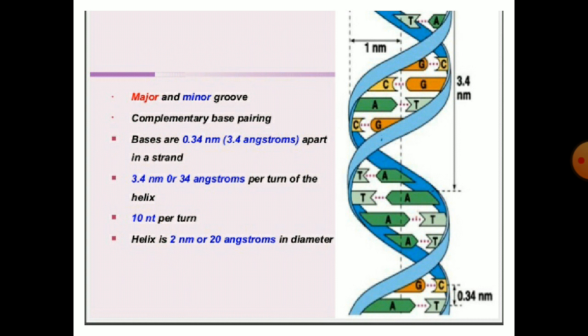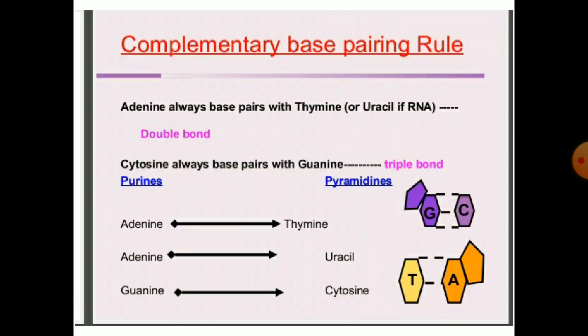Bases are 0.34 nanometer, that is 3.4 angstroms, apart in the strand. There are 3.4 nanometers or 34 angstroms per turn of the helix, with 10 base pairs per turn. The helix is 2 nanometers or 20 angstroms in diameter.